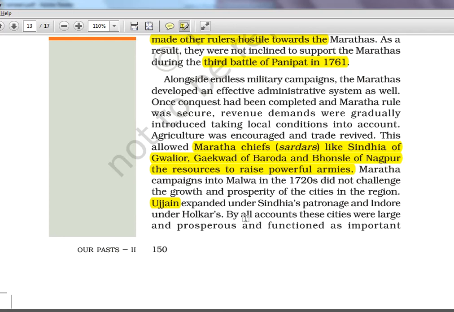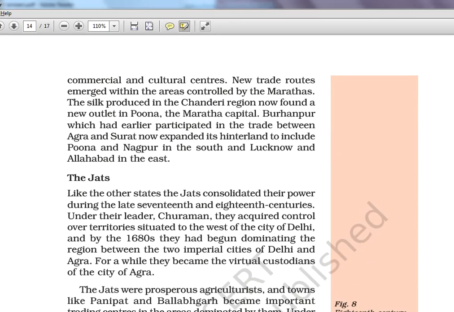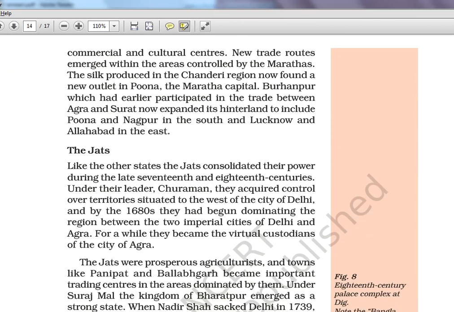Then okay, Indore, Holkar. That's also done here. Mentioned here. By all accounts, these cities were large and prosperous and functioned as important commercial and cultural centers. New trade routes emerged within the area controlled by the Marathas. The silk produced in the Chanderi region now found a new outlet.